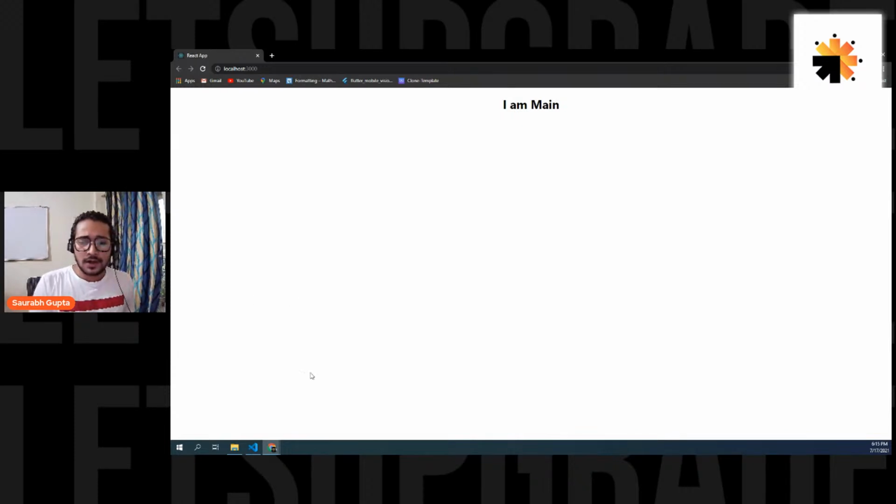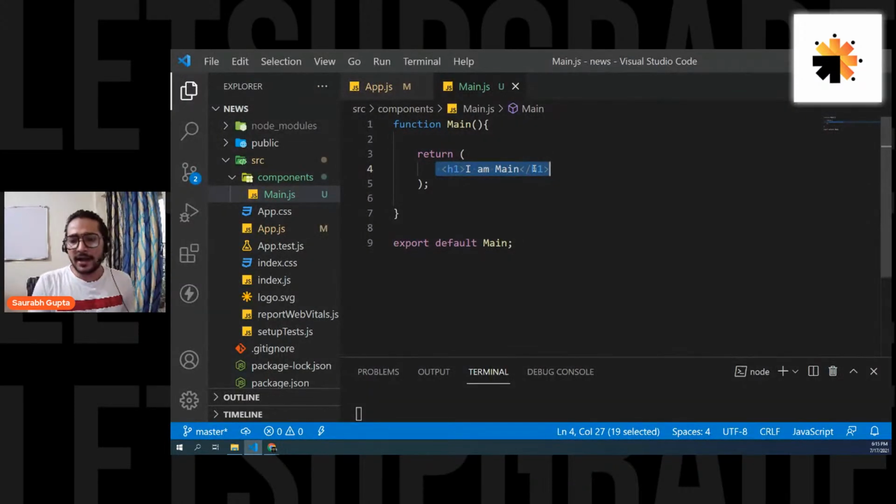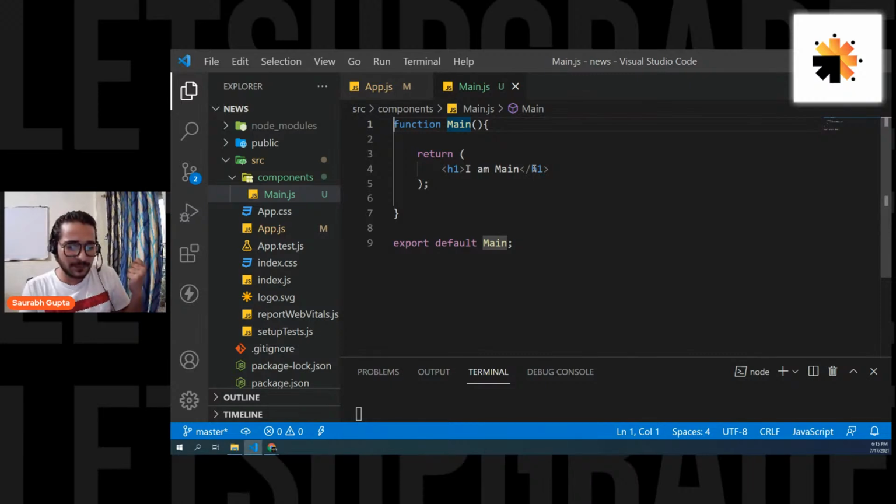Okay. Cool. And you guys also know about state. That means you know that we can create a state variable by using the useState hook, right? Now, guys, just for a simple quiz, what is the significance of a state variable?